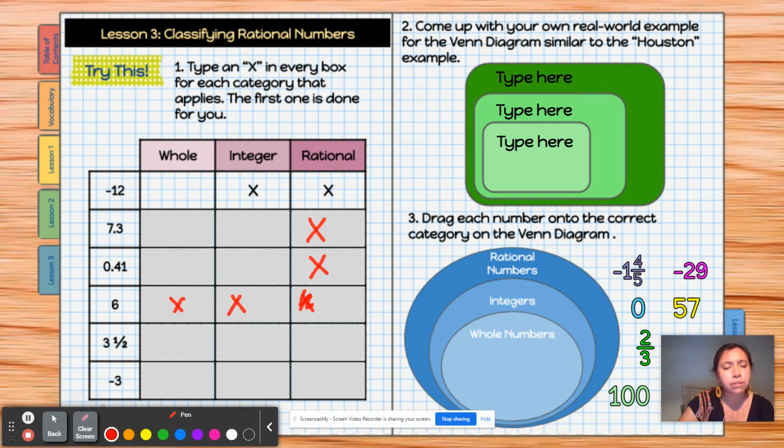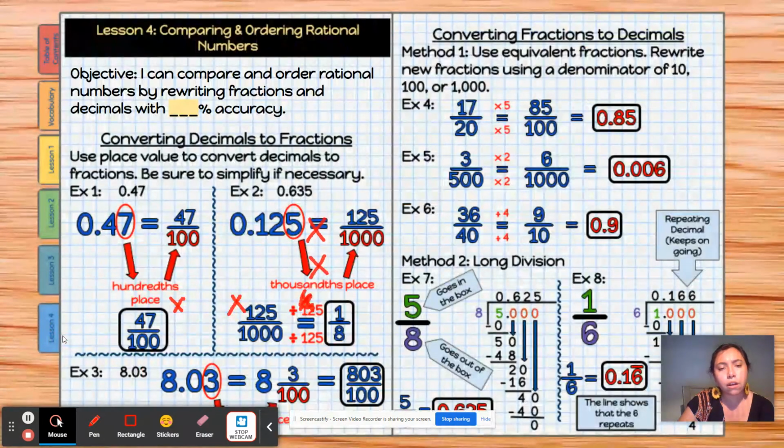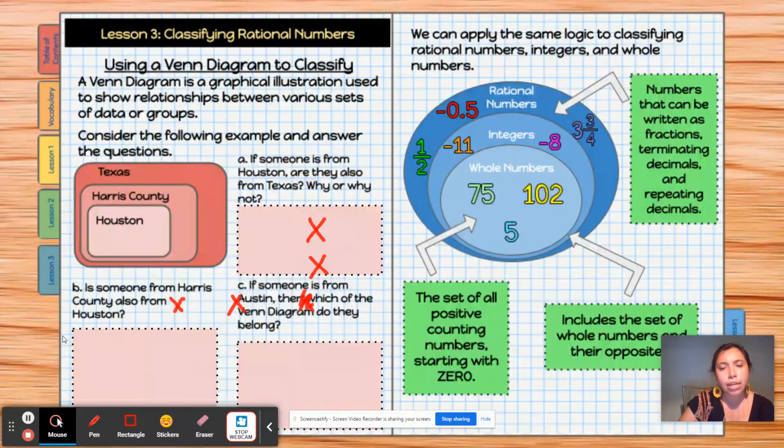I'm sorry, you guys. Okay, so I'm going to go back on here, and it says rational. So this is rational numbers. It would be a rational number because it's part of all of that category.